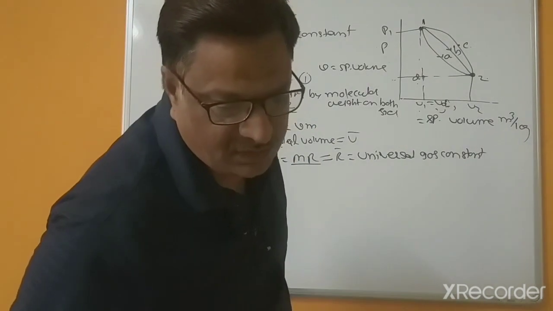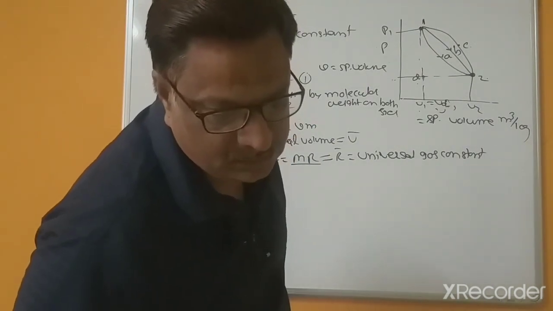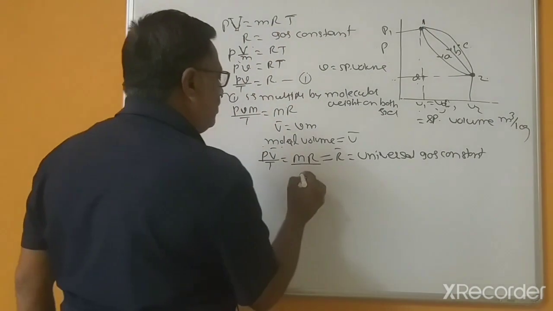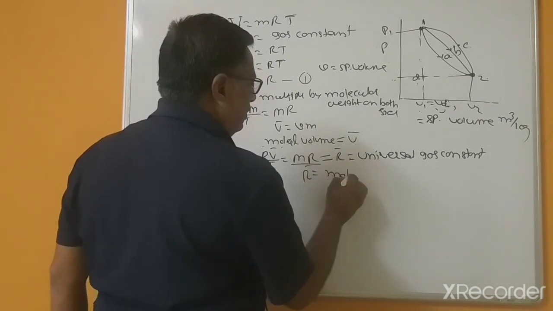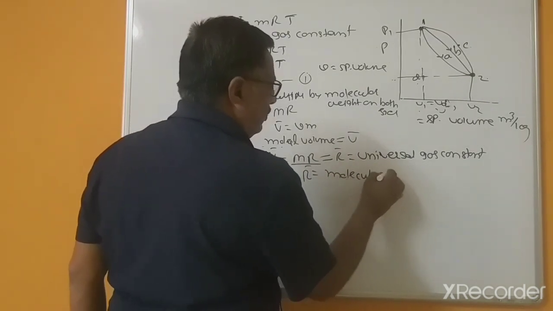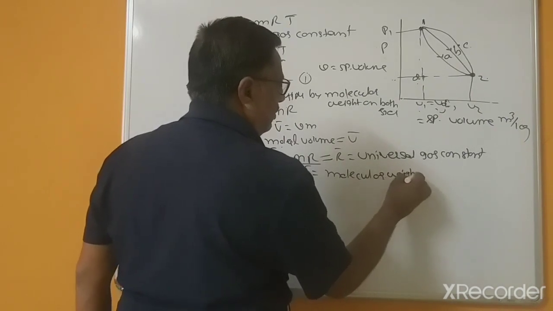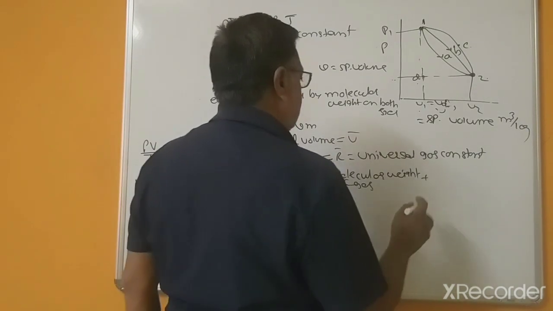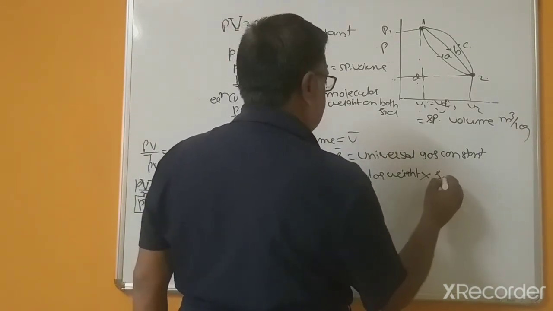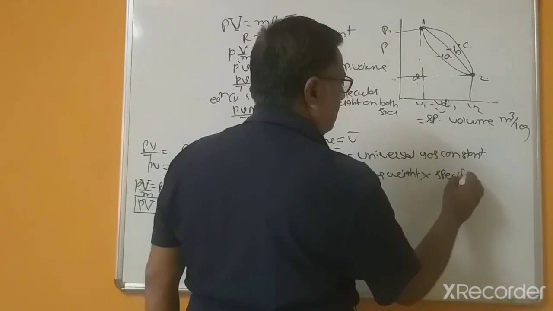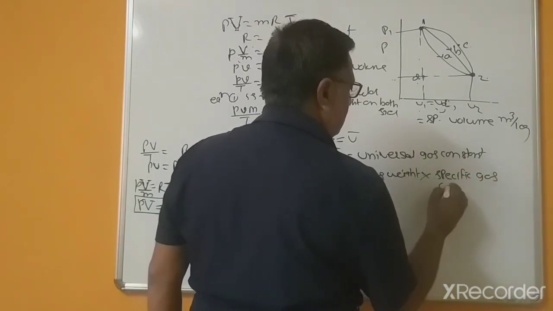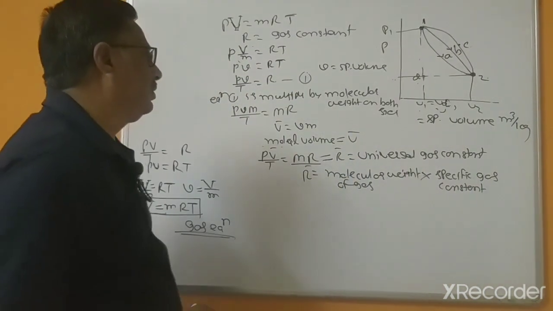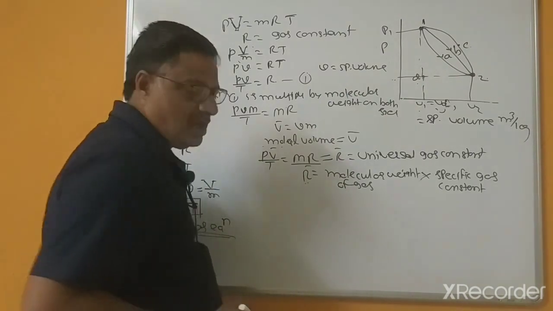So R dash equal to the molecular weight of the gas multiplied by the specific gas constant.